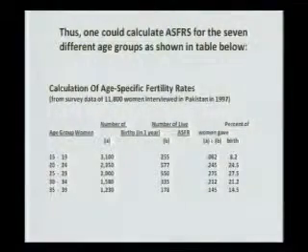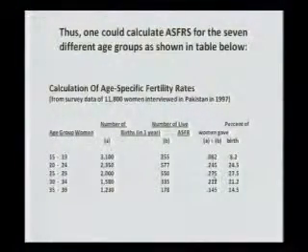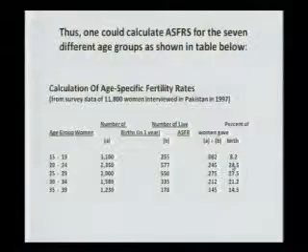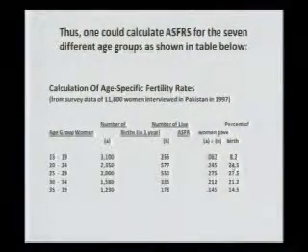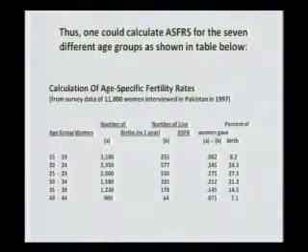For example, it goes from 0.082 to 0.245 to 0.275, which means that of all the women in a population, 24.5% of them gave birth during the last year. And you go further, 25 to 29, 27.5% gave birth. So as the age increases, age-specific fertility rate also increases.